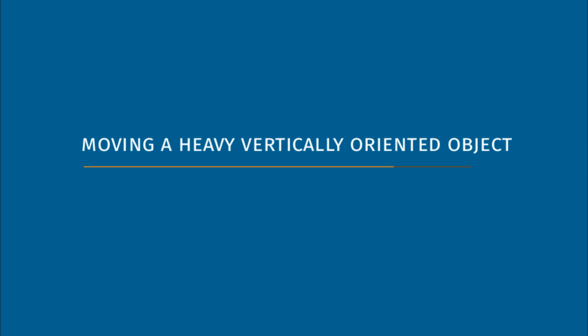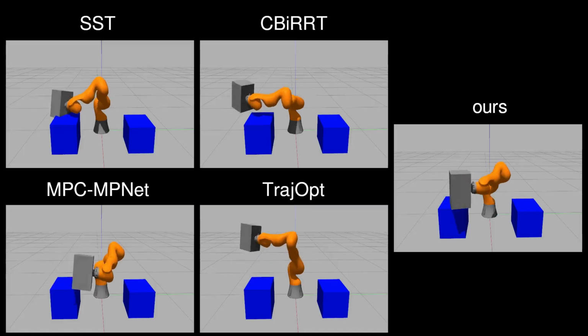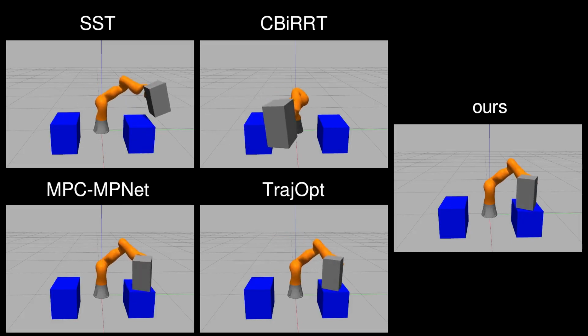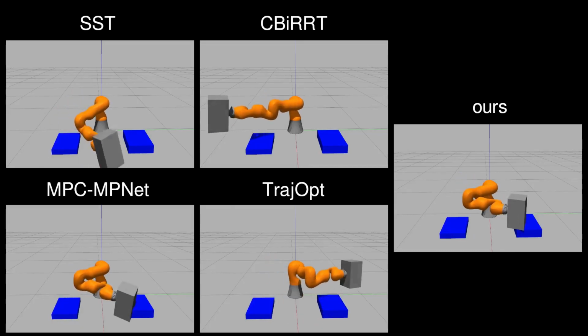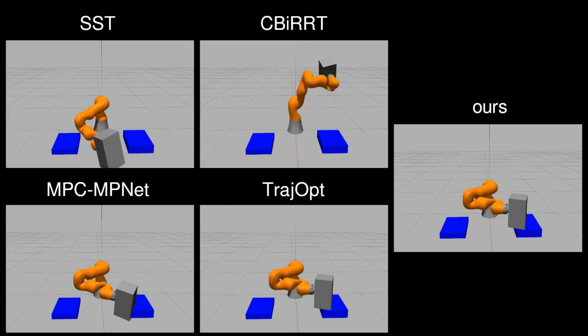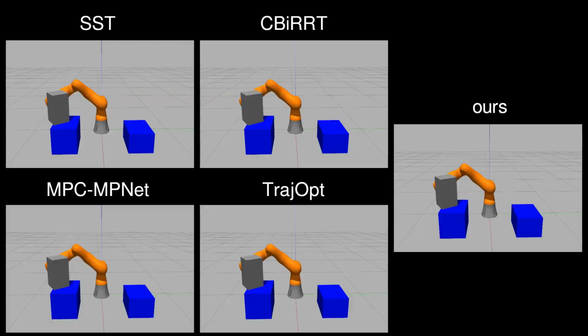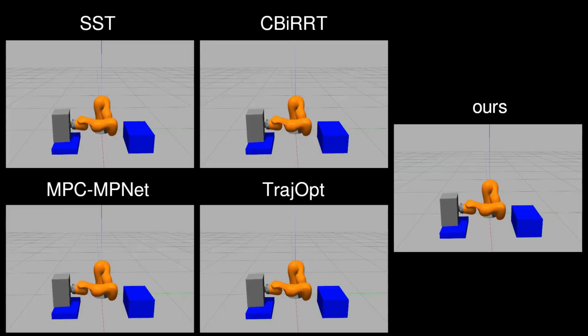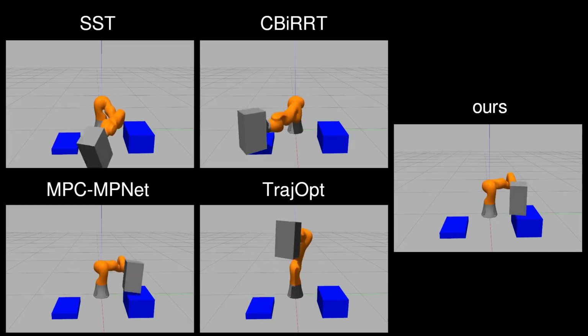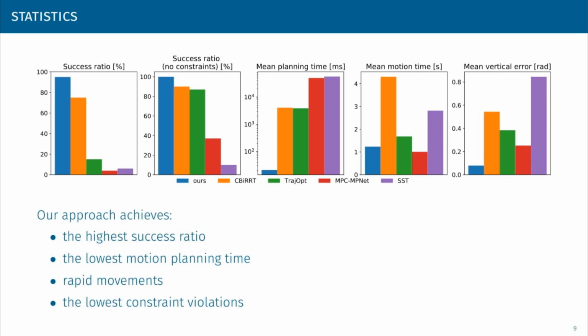Firstly, we focus on kinodynamic planning for moving a heavy object, maintaining its orientation. Our proposed solution is the only one which smoothly moves the gray block from one pedestal to another without collisions. State-of-the-art approaches, even if they manage to reach the goal, fail to satisfy the task constraints, and their motion is very jerky. This is also visible in the statistical evaluation, as our approach not only has the highest success ratio, but also plans more than 250 times faster than the state-of-the-art planners.